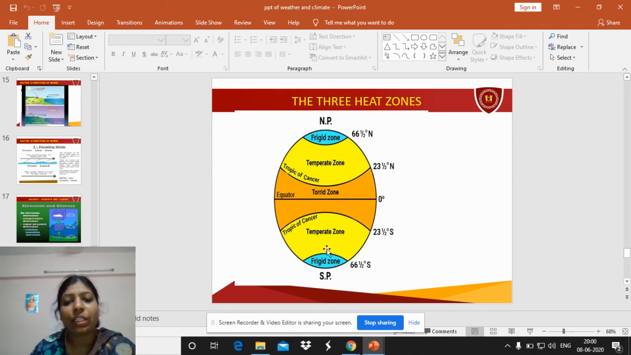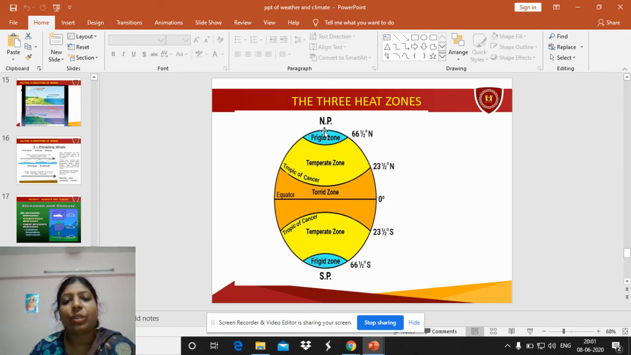Between them and the frigid zone are the middle zones, that is the temperate zone in the northern hemisphere and the temperate zone in the southern hemisphere, up to 66.5 degrees north and 66.5 degrees south. Temperate means moderate, not too cold and not too hot. That is called the temperate zone.